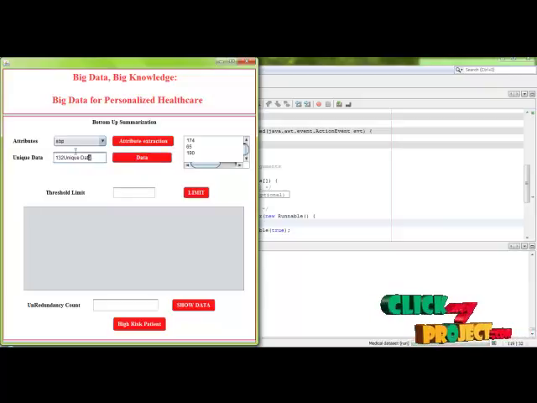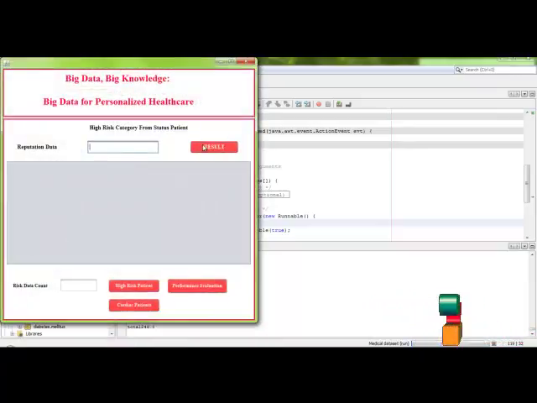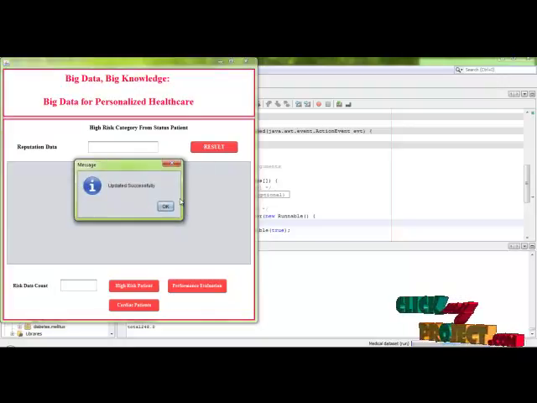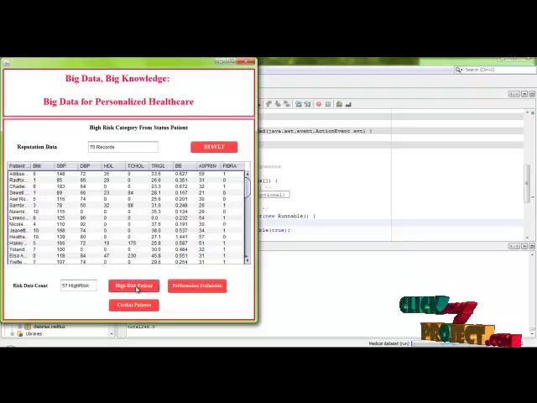After that we apply the BUS attribute, bottom up summarization BUS, and choose any one attribute, and we find out the unique data of the particular attribute, and we set the limit, and we find out in the BUS records how many records are filtered out in the BUS process. Okay, and then click the high risk button and click the result.